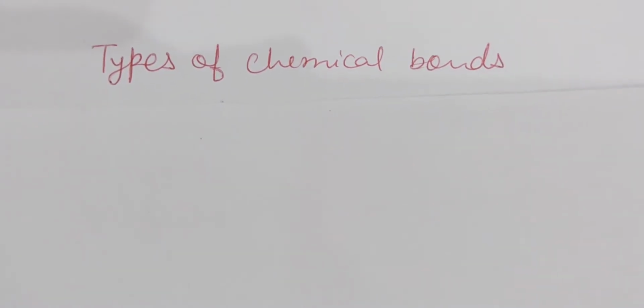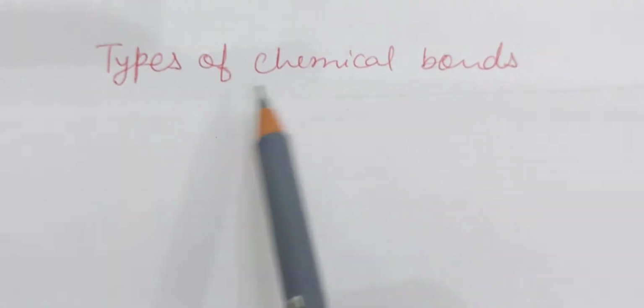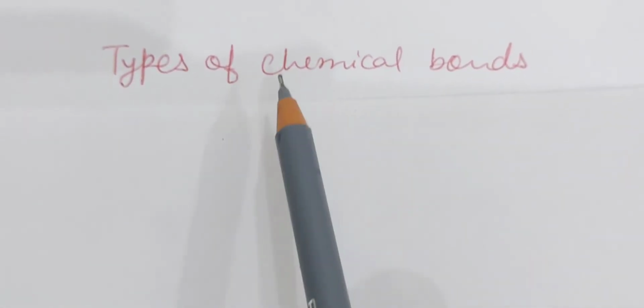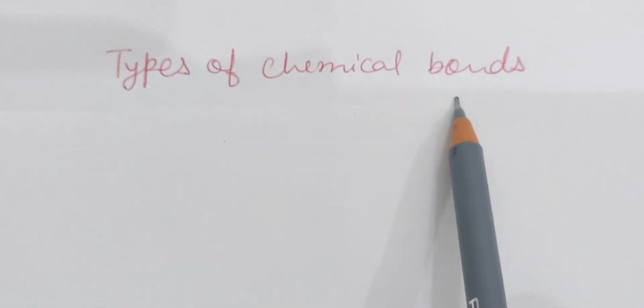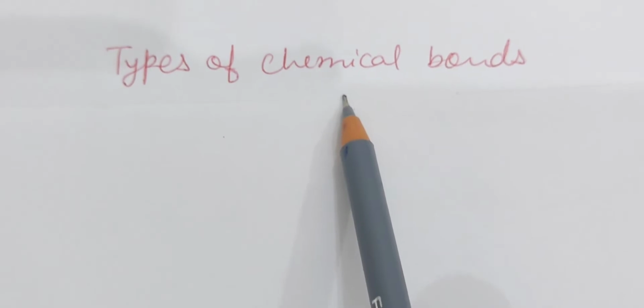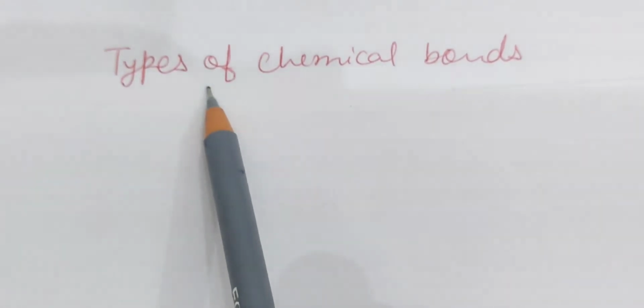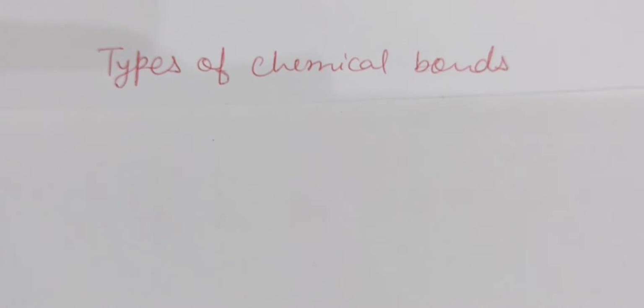My dear students, today we will discuss types of chemical bonds. Before this video, just watch another video of my channel which is related to chemical bond, definition of chemical bonds and why chemical bonds are formed in between atoms. So in this part we will discuss about the types of chemical bonds. We have basically three types of chemical bonds.